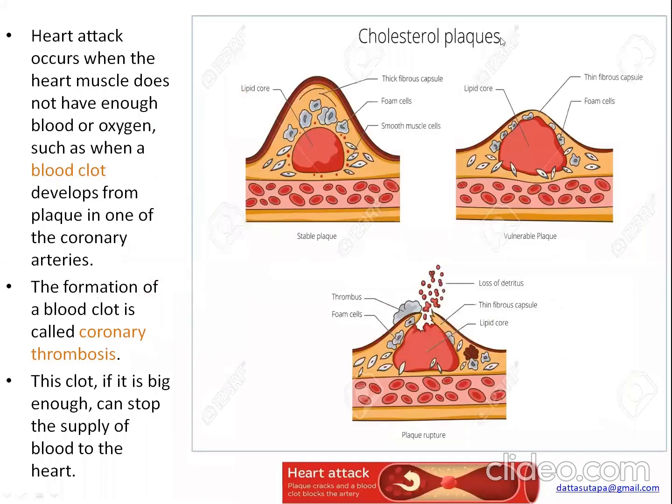So all the cellular components like the foam cells, the macrophage, the fibrous cap, all are present here, and it will lead to neovascularization. Neovascularization means there is development of new blood vessels. At this point, new blood vessels are formed, and as these blood vessels are new, they are very much susceptible to rupture. Okay, so this will lead to intraplaque hemorrhage.